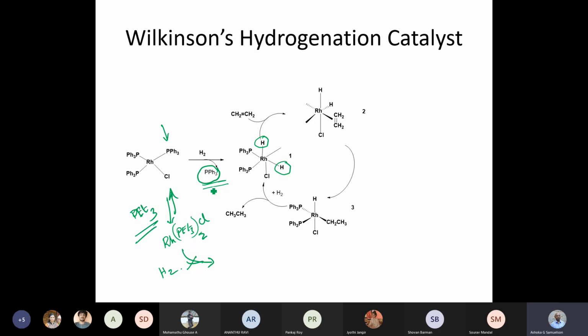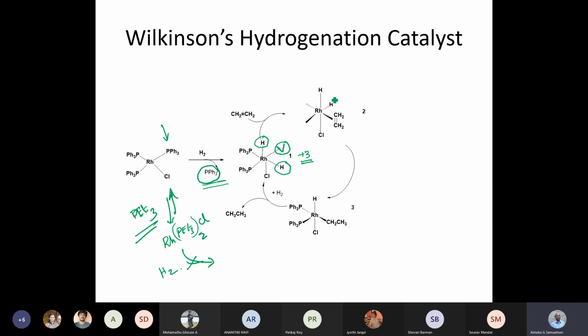Once you have this oxidative addition taking place, you now have a vacant coordination site, because rhodium is now rhodium plus 3, and you have a sixth vacant site which is occupied by ethylene.